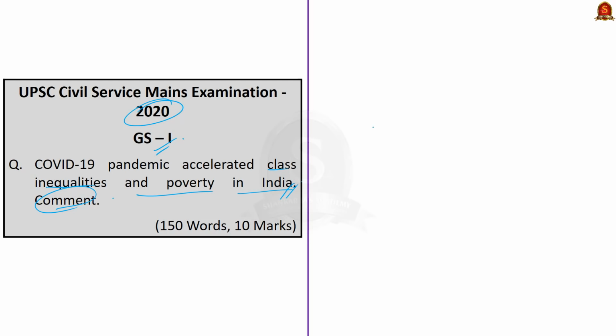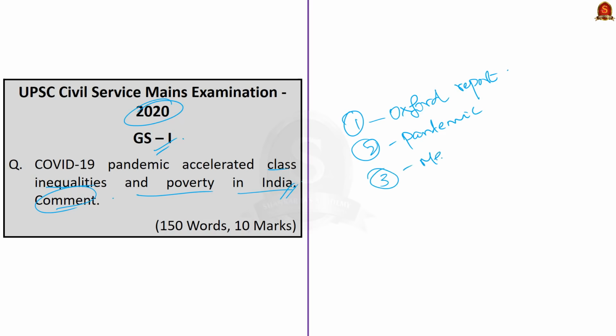See, the structure of today's discussion is going to be like this. First, we will be discussing the Oxfam International's Inequality Report. Then we will discuss how the pandemic and some government policies accelerated inequality. And finally, we will discuss some measures to combat inequality. I will also be listing out some constitutional provisions that mandate the government to address inequality. This is how the structure of today's discussion is going to be.